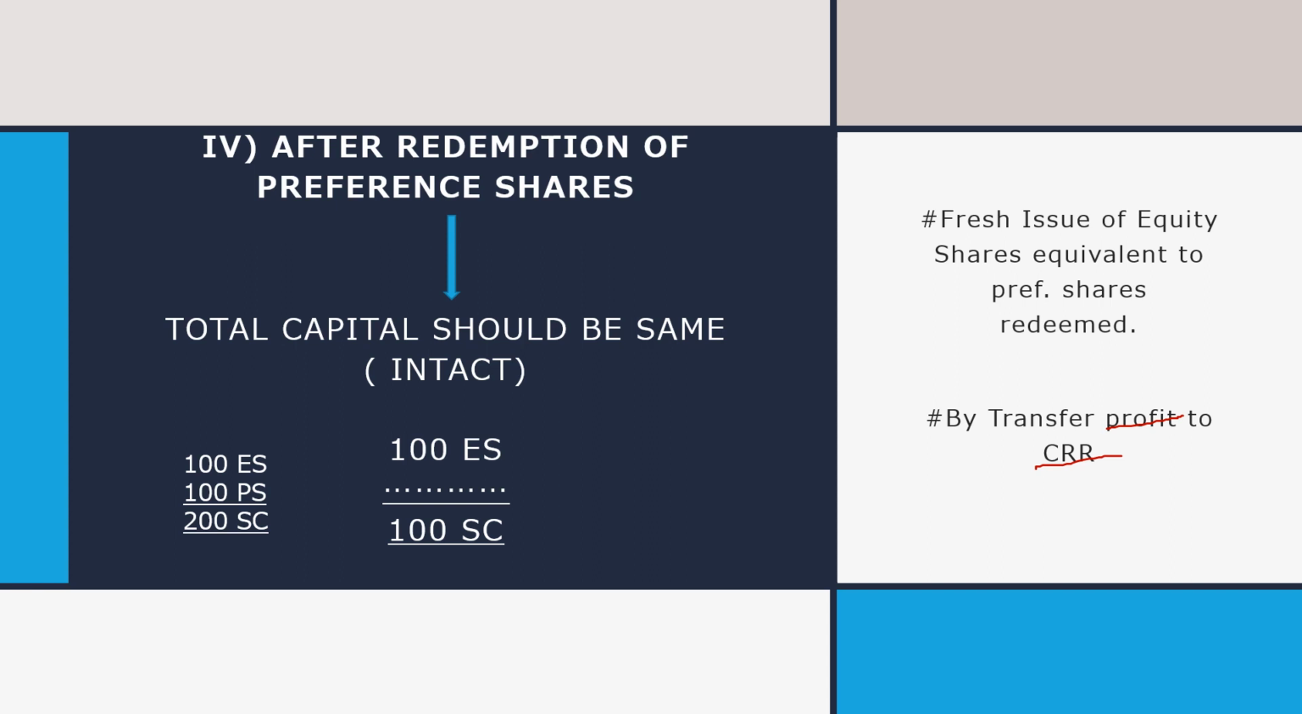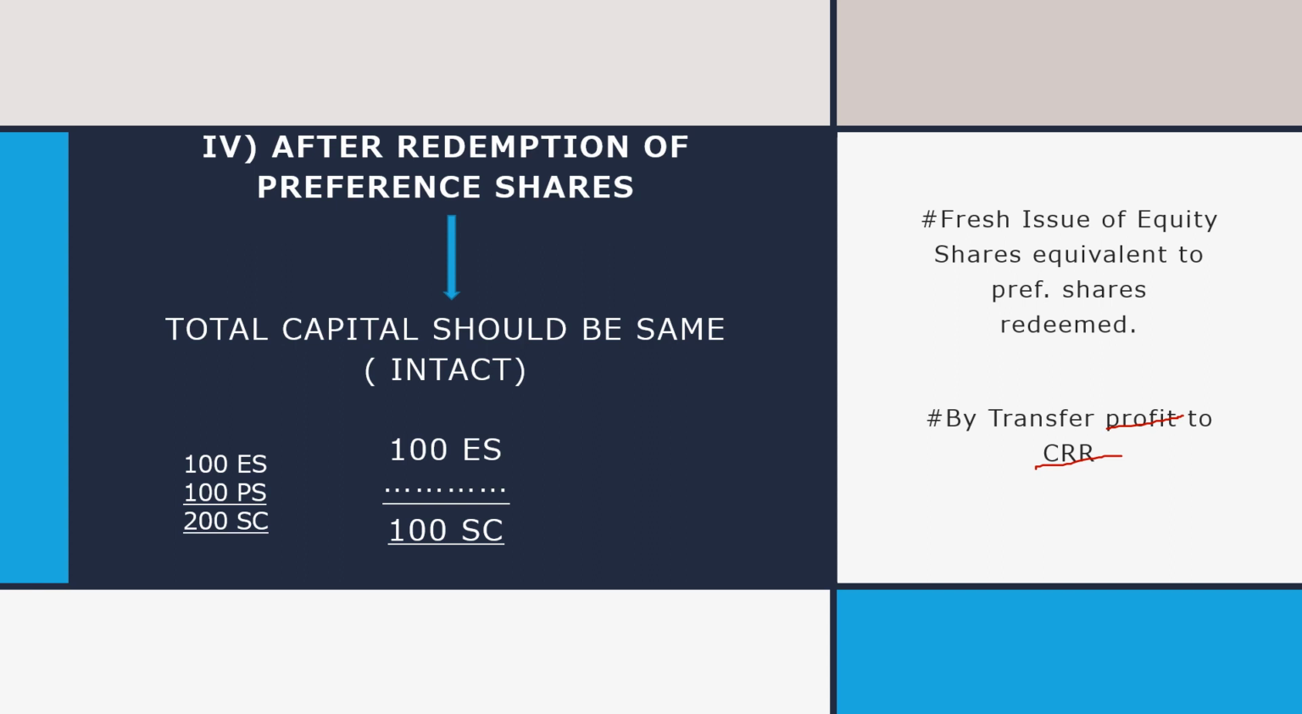Then in the balance sheet, we will not see preference share capital. We will see only equity shares in the balance sheet after payment of preference shares. So how is it possible? After redemption of preference shares, an amount equivalent to the redemption can be raised by a fresh issue of equity shares. That is one way to keep the capital intact.